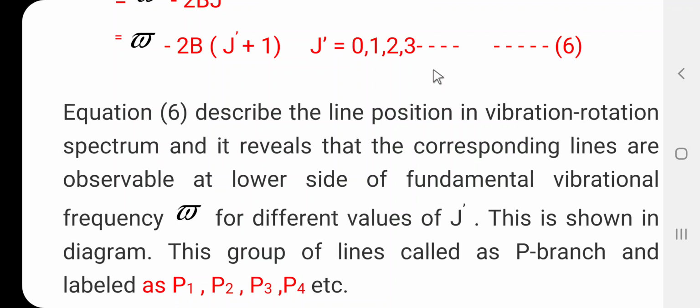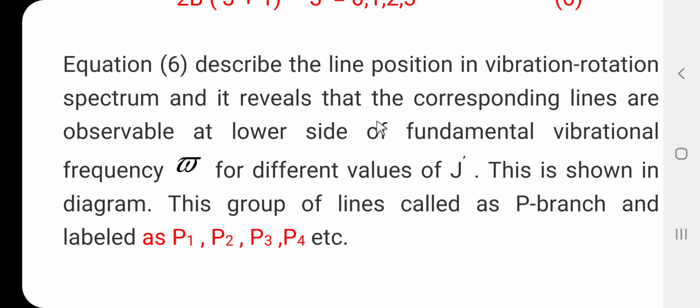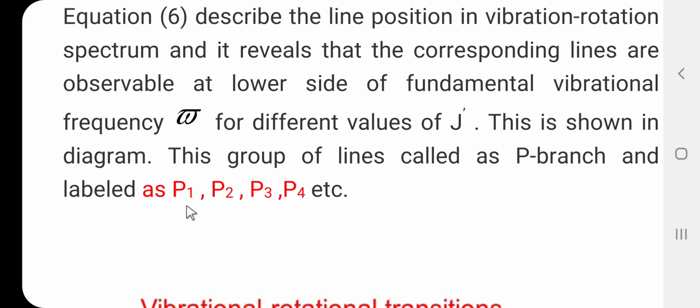So, here this is equation number 6, and equation 6 describes the line positions in the vibration rotation spectrum, and it reveals that the corresponding lines are observable on the lower side of the fundamental vibrational frequency omega bar for different values of J dash. This is shown in the diagram. So, here this group of lines is called the P branch, and they are labeled as P1, P2, P3, P4.